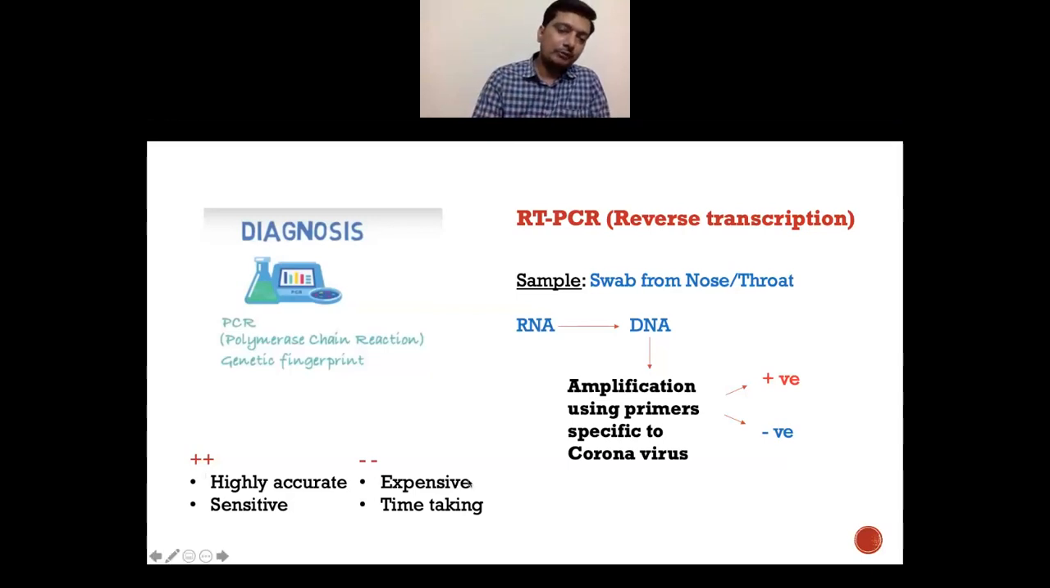But the problem with this type of test is that it is expensive. They are saying that it costs around 4,500 or so, so several thousand rupees here, and it is also time-taking. Understand that you have to extract the RNA, convert it into DNA, and then amplify it, which will take an hour or so. And keeping in mind the logistics, where testing has to be done, analysis has to take place, and the samples have to be sent to the laboratories, it will take close to a day or more, right? So in that sense, it is not a very quick test; it is time-taking.